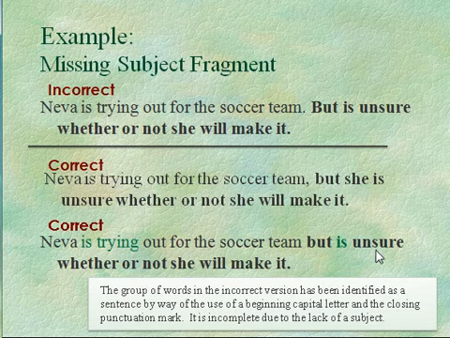I've highlighted the verbs in green, and in this case Neva is serving as the subject for both verbs. Up here, Neva is the subject for "is trying." The pronoun she is the subject for the verb "is."